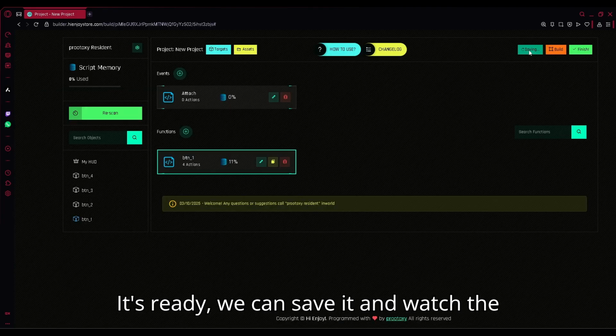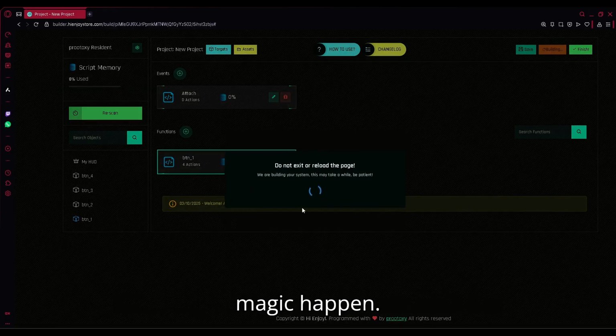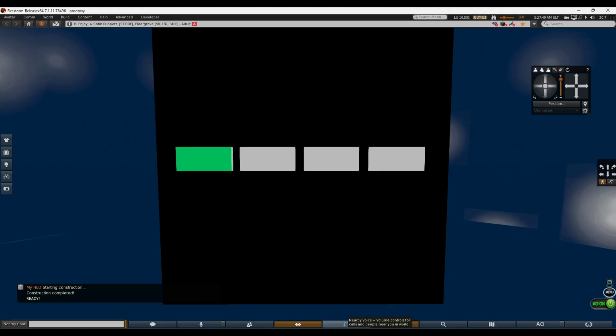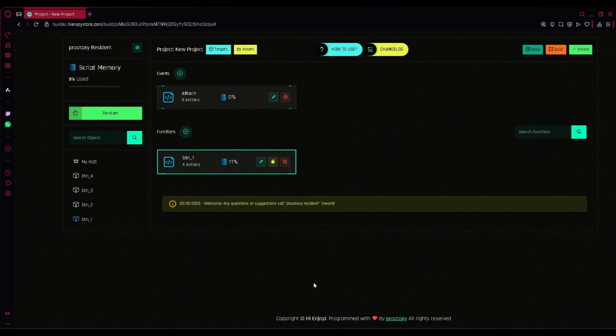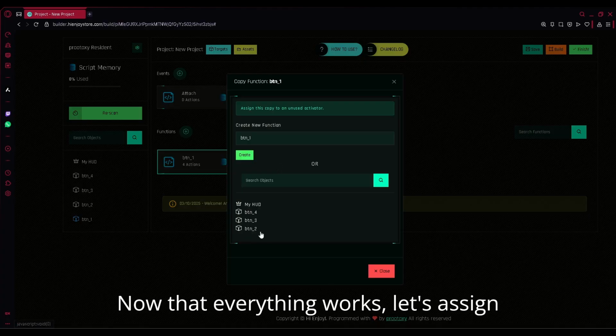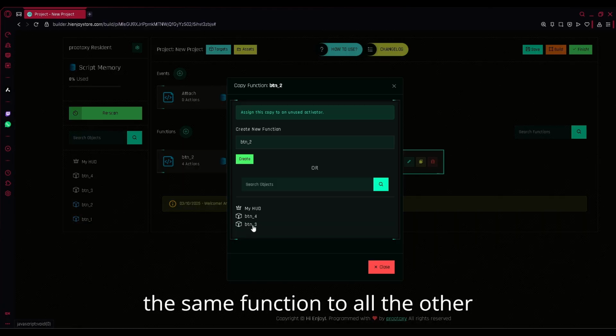It's ready. We can save it and watch the magic happen. Now that everything works, let's assign the same function to all the other buttons.